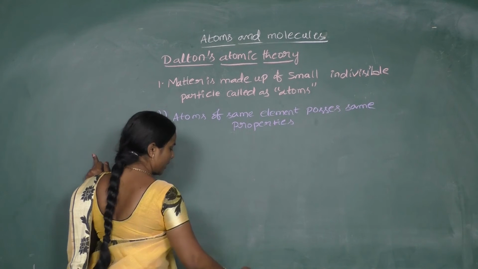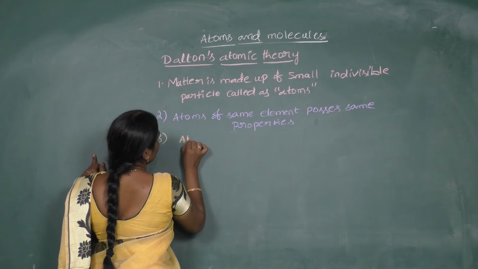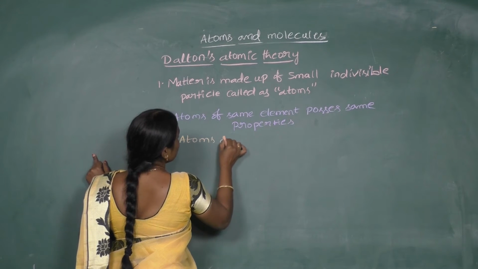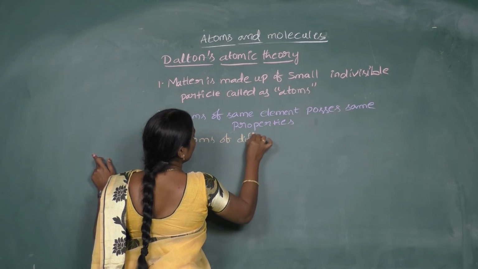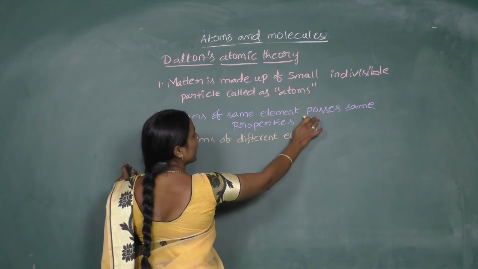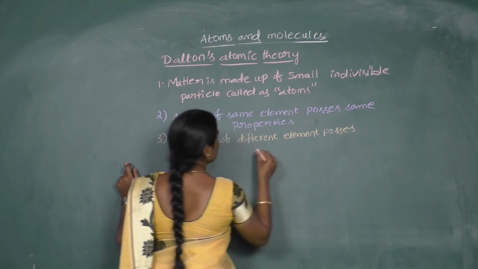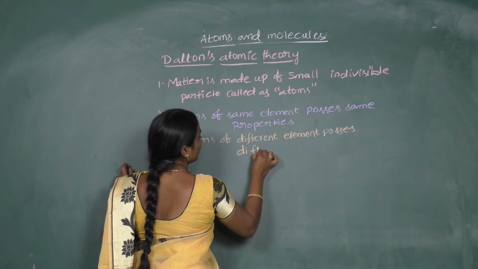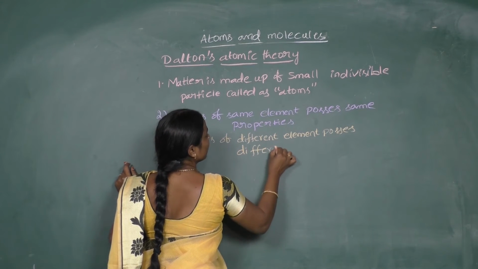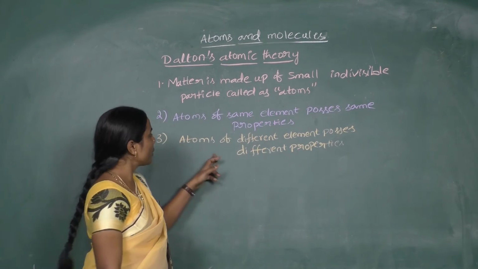And similarly, atoms of different elements will possess different properties. This is your third postulate.